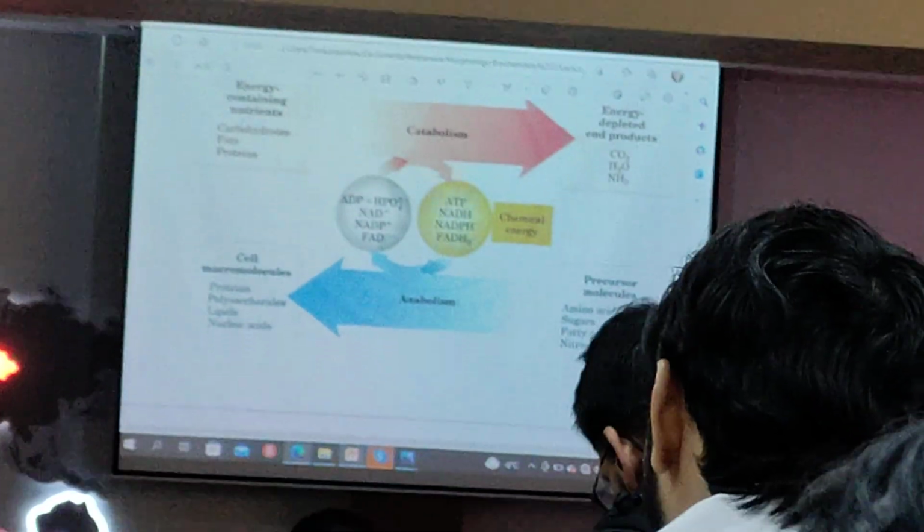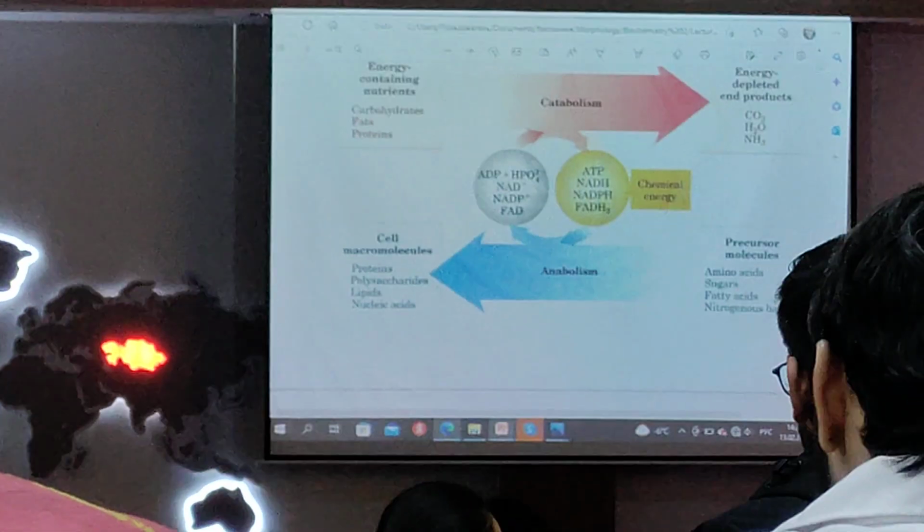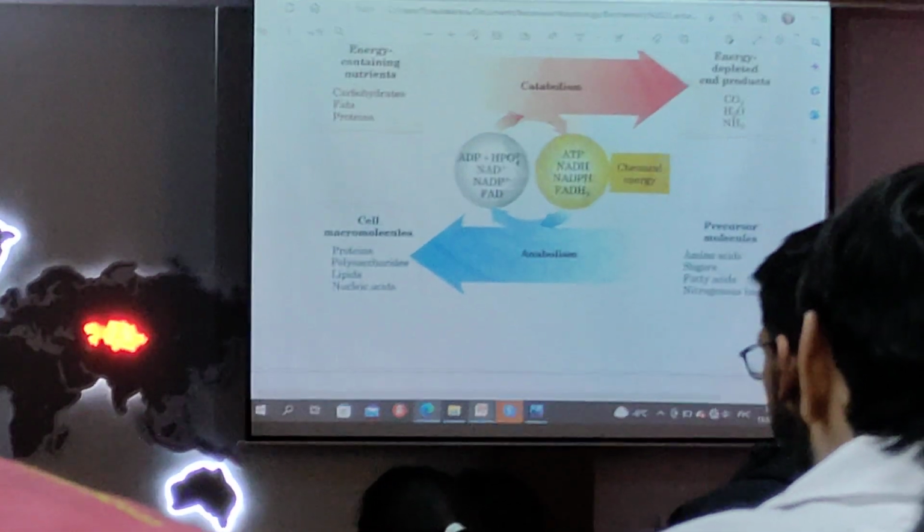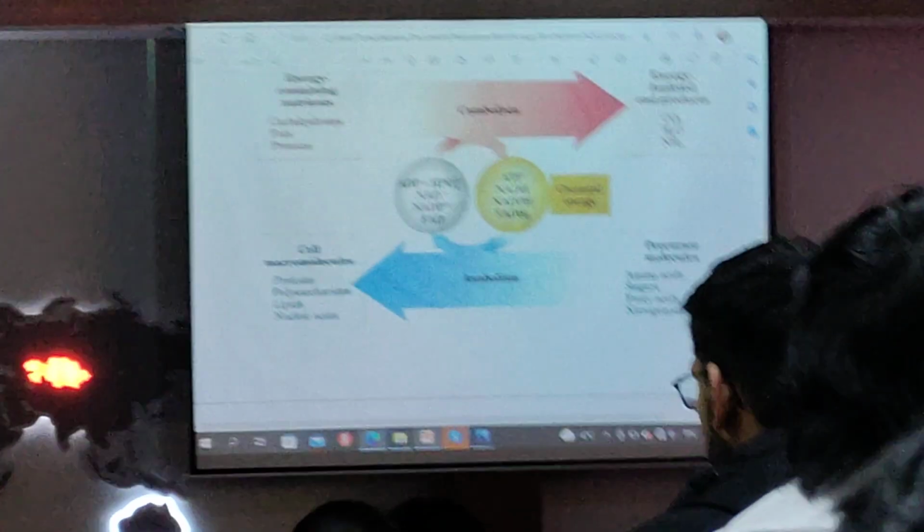After that it participates in the Krebs cycle in the mitochondria, and in the Krebs cycle the process of anabolism occurs.